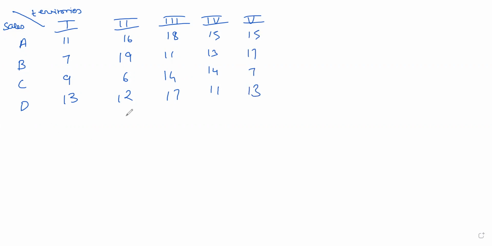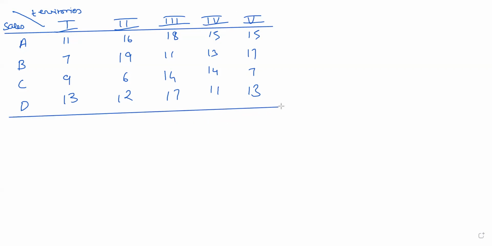But before that, I'll have to convert this unbalanced problem into balanced. See, the territories are 5. Okay, but we have only 4 salesmen. So it is unbalanced. So I will introduce a dummy salesman E with sales of 0.